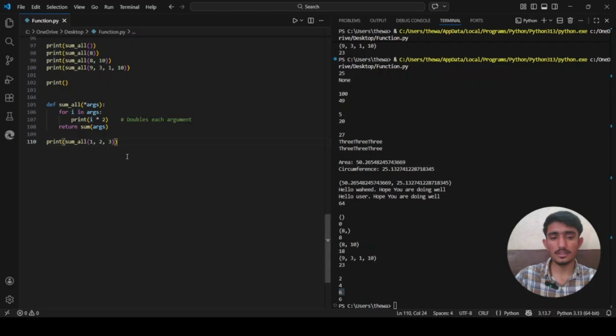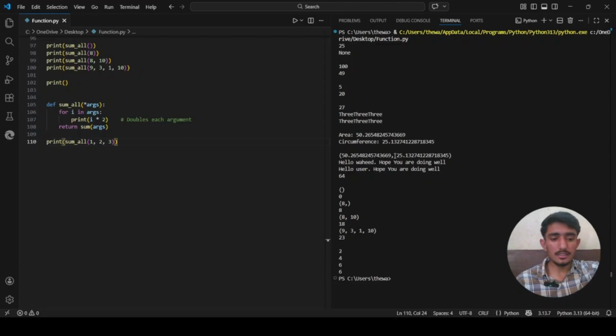After that, we said return whatever the sum of the arguments is. So it will sum these three plus 2, which is 5, 5 plus 1, which is overall 6. That's where this last 6 comes from. So now notice that the last 6 is the return value from sum_all. The 2, 4, 6 are from the loop printing each item doubled. Then using asterisk args alongside regular parameters: regular parameters must come first.